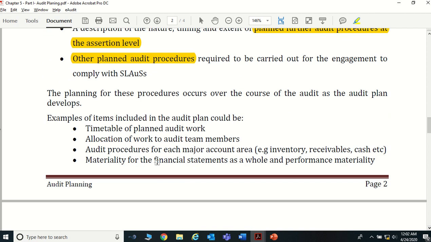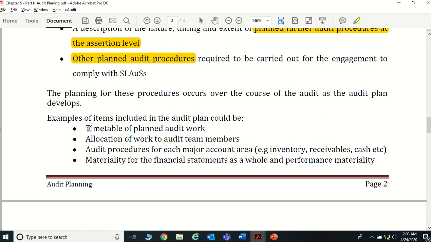Okay, so the planning for these procedures occurs over the course of the audit as the plan develops, right. Even when we're doing the audit, we develop our audit plan. Examples of items included in the audit plan may be a timetable for the planned audit work: when to start the audit, when we are going to do the planning reviews, when we are going to do the substantive procedures, and when we are going to do the final reviews.